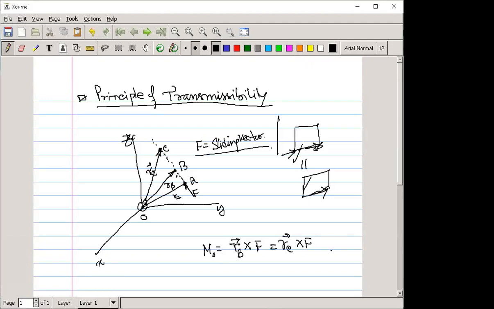Understand? See, this is the line of action, the dotted line, and if you consider three points on it, you can find the same moment for RB. This is the principle of transmissibility. Okay, this concept is clear.